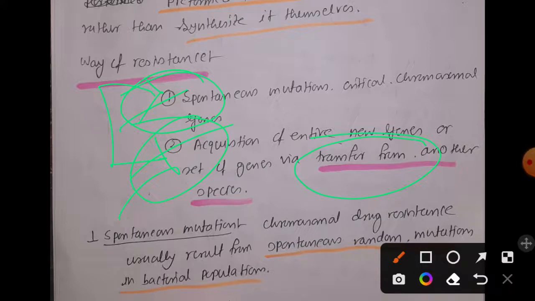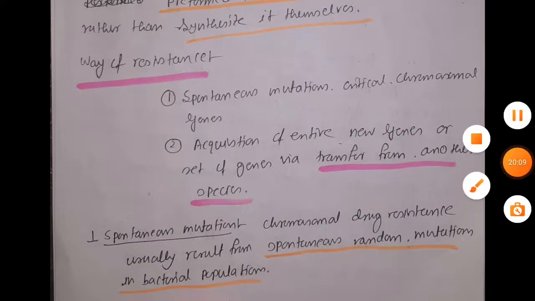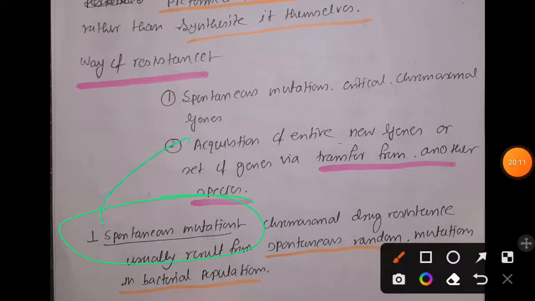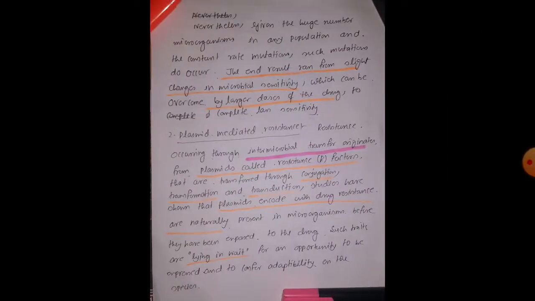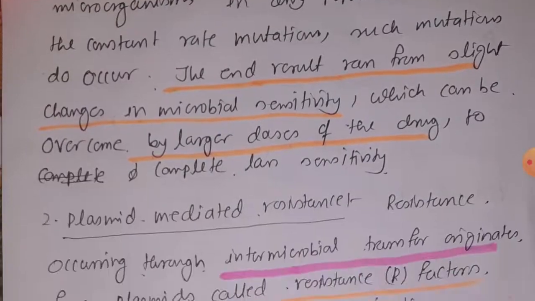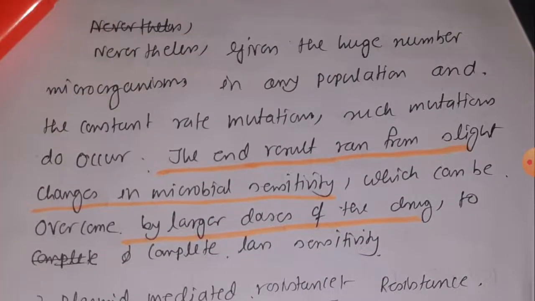Okay, so spontaneous mutation. If you have studied bacterial genetics, then I think you know that bacterial genomic content undergoes spontaneous random mutation, right? And this spontaneous random mutation can change the genetic content, and as the genomic content is changed, the protein produced will also be changed, right?